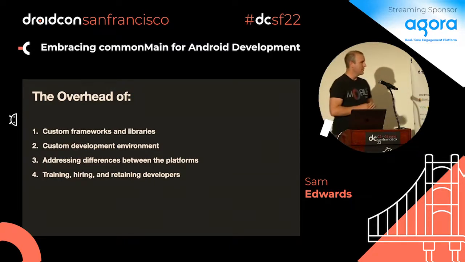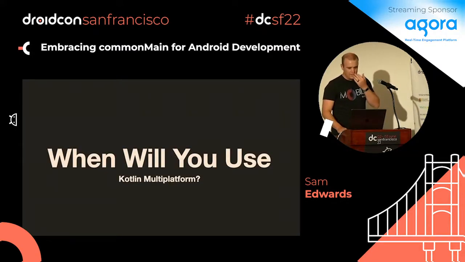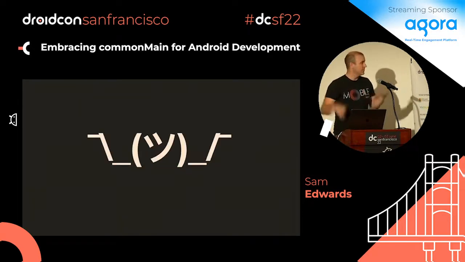The other thing was the big quote out of it, and I think that Kotlin addresses almost all of them. It is still a foreign environment from an iOS perspective. I know there's work being done there, but I think it has a big chance. So if you ask me, when will you use Kotlin multi-platform? The answer is this, right? It's a shruggy. So I'm using it today in my side projects, and this is me answering on behalf of Dropbox in a way.